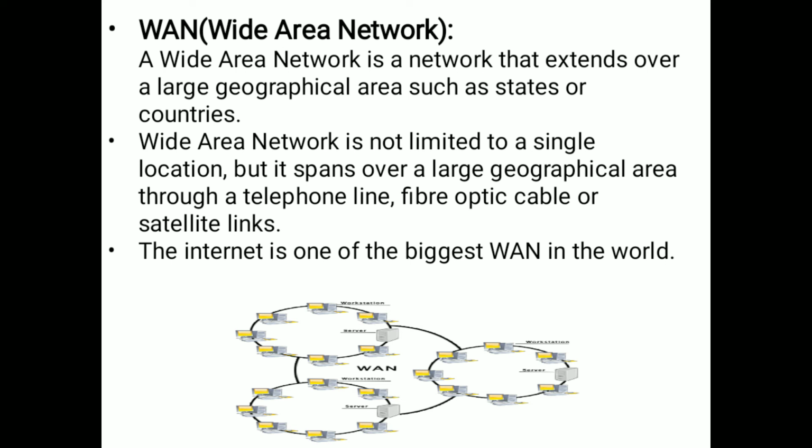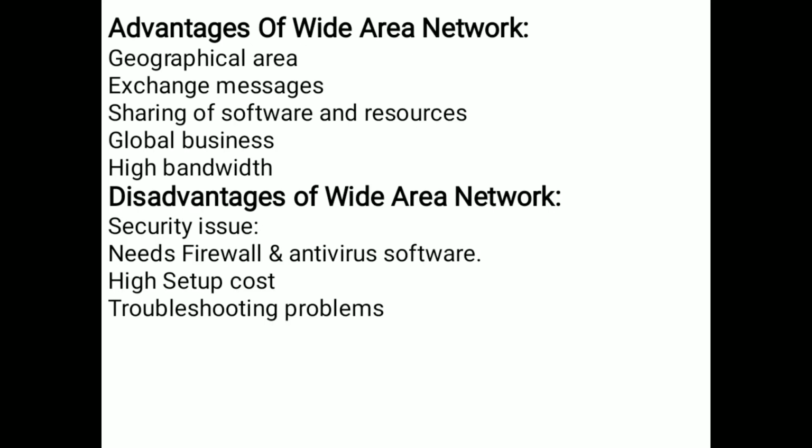So wide area network is not limited to a single location or single city. Geographical means all over India or countries, we can communicate with each other. The best example is the internet, one of the biggest WANs in the world. So the internet is the best example for WAN.